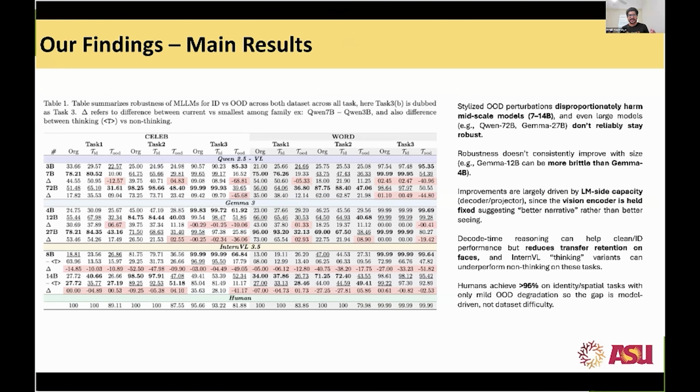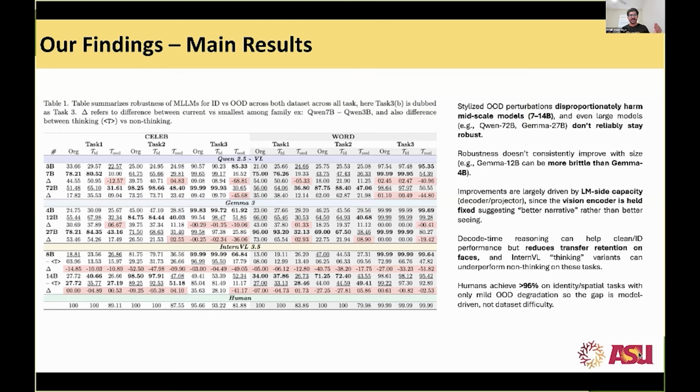We can see that throughout all the tasks there are more reds within the larger models, and the delta is greater. So there is a huge drop with the out-of-distribution perturbation. And robustness is not consistent. It doesn't improve with size; it's not guaranteed to improve robustness with size.